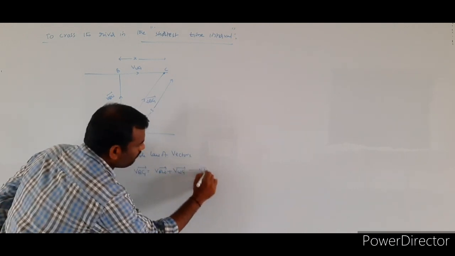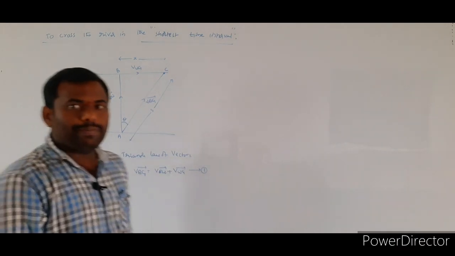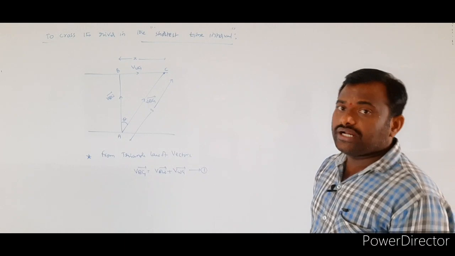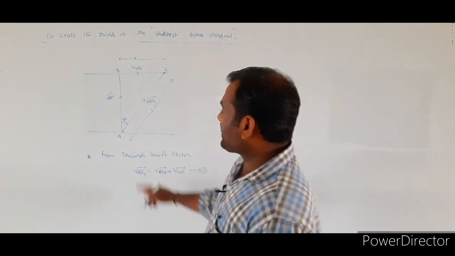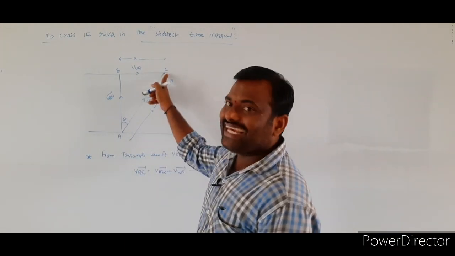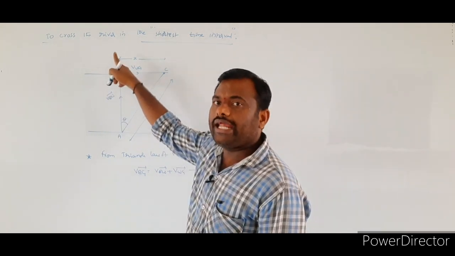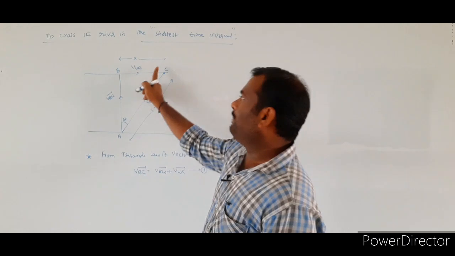So equation number 1. First, which law we applied here? Triangle law of vector addition. So according to the triangle law of vector addition, the closing side AC is equal to the vector addition of the first vector A to B bar and the second vector B to C bar.